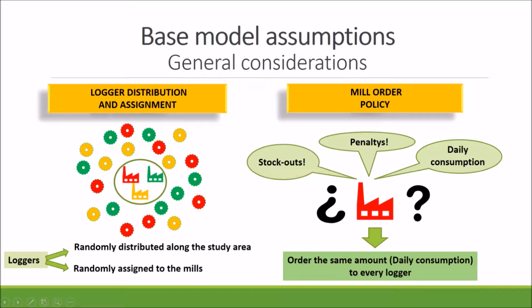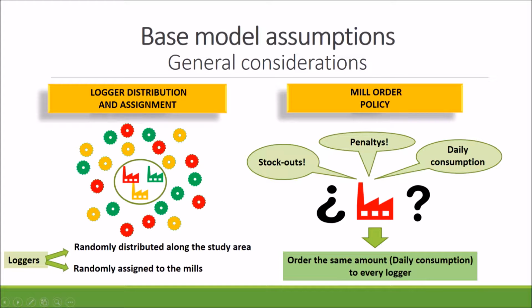Base model assumptions, general considerations. In the system model, there are two aspects of great importance. The first relates to loggers, specifically their criterion of location in the area of study, and also their criterion of allocation to the mills. The second deals with the policy followed by each mill to request the quantity of wood needed, taking into consideration that it has no control over the logger, but in turn needs to meet its demand daily, avoiding penalties and stoppages due to lack of material.